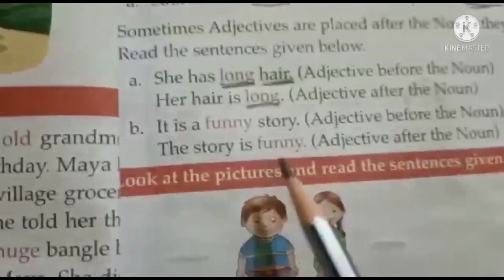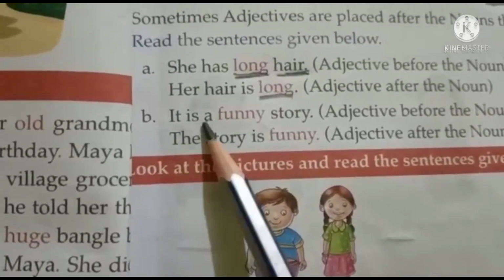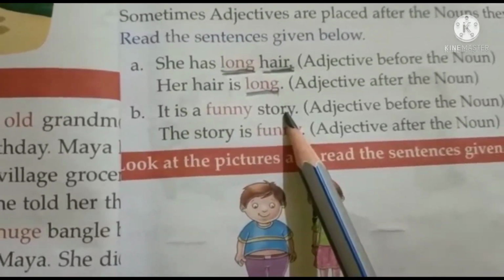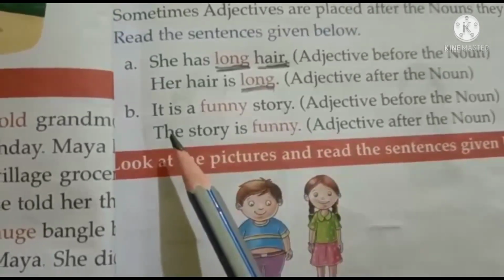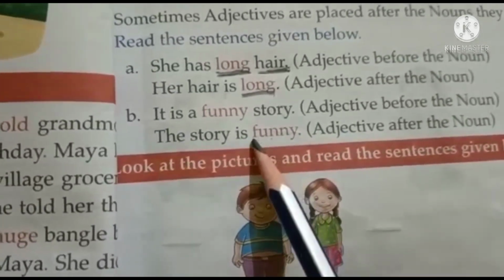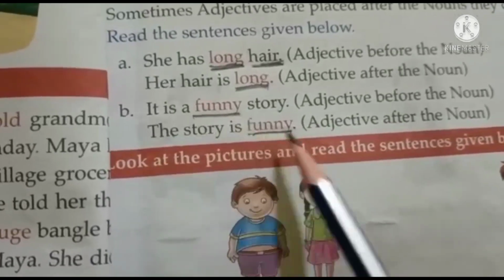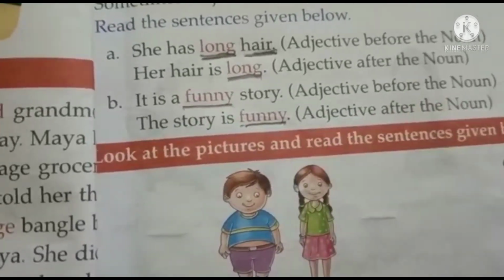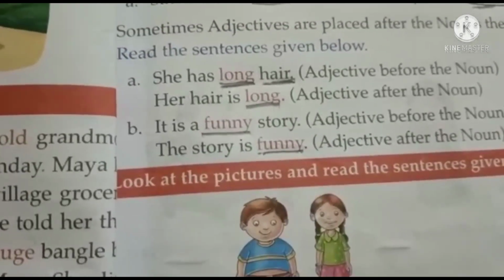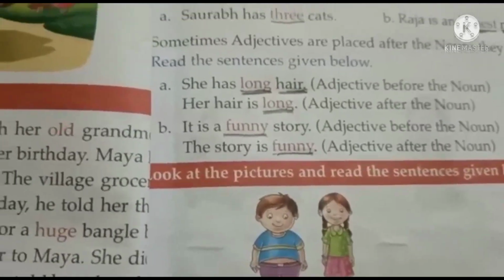So, long is an adjective. In the same manner, it is a funny story. We can say this in this manner also. The story is funny. So, funny is an adjective. Okay. So, therefore, children, adjectives can be placed before the noun or after the noun.